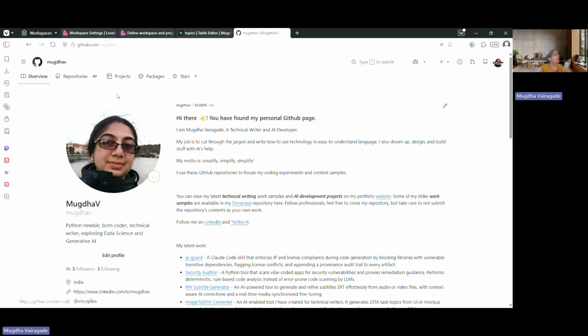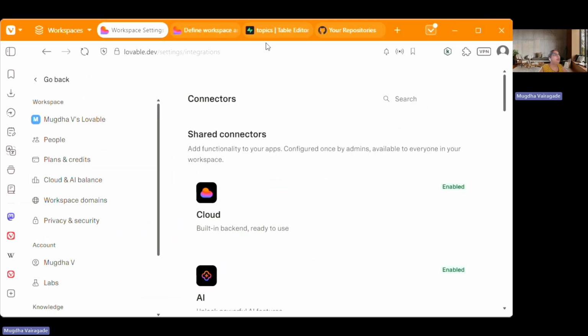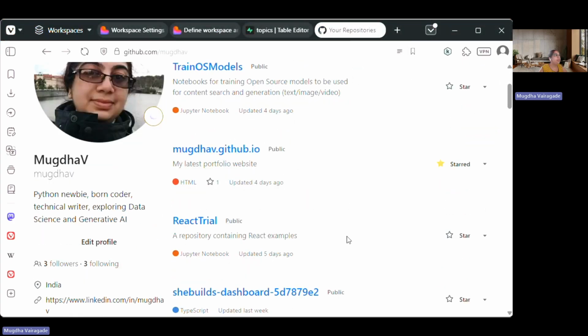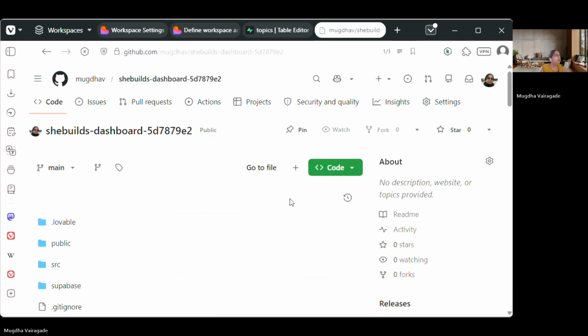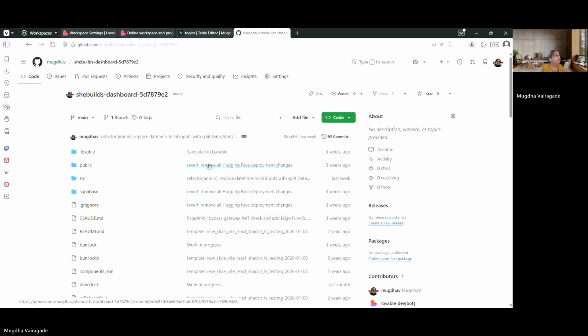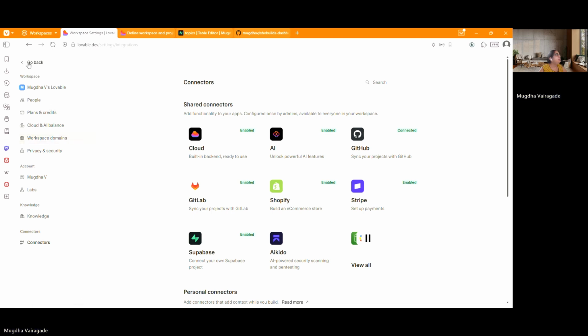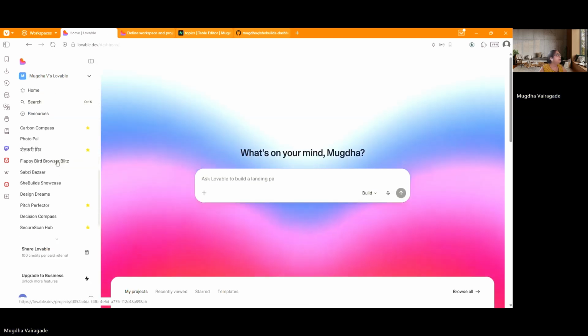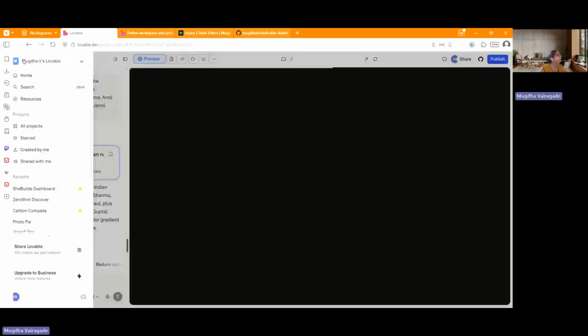So what I want is for all my projects that I create in Lovable to be stored, or rather to be tracked here. For example, this dashboard, you see here, she builds dashboard. The project that I'm creating, this she builds dashboard, sorry, not this one, not this one.